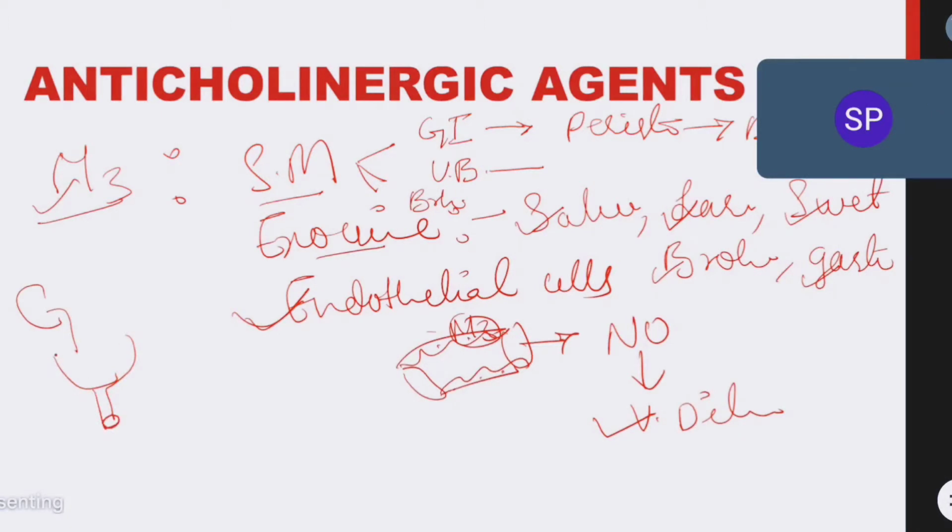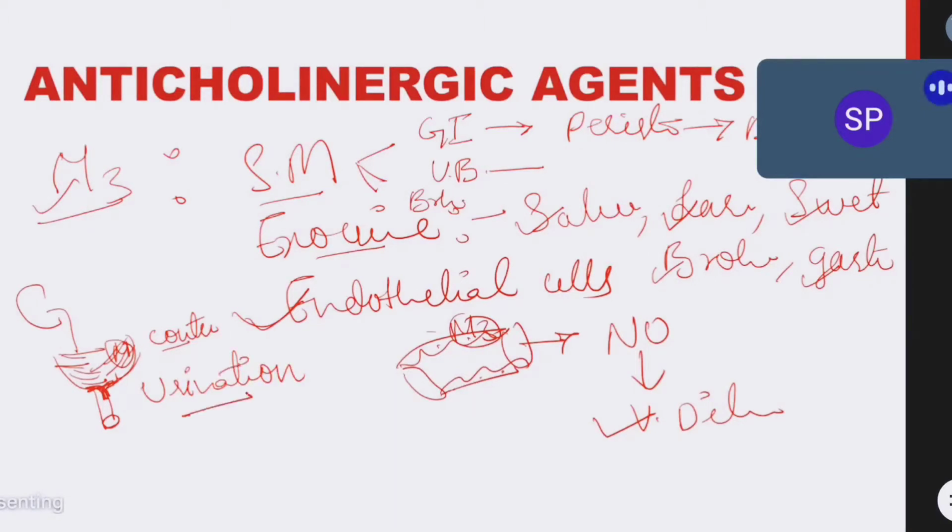Okay, so this urinary bladder has smooth muscles, the trigonal smooth muscles. When M3 receptors in the urinary bladder are stimulated, it will cause constriction of the urinary smooth muscles, and it relaxes the sphincter of the bladder, and through that it will help in excretion of urine, or it will cause urination.